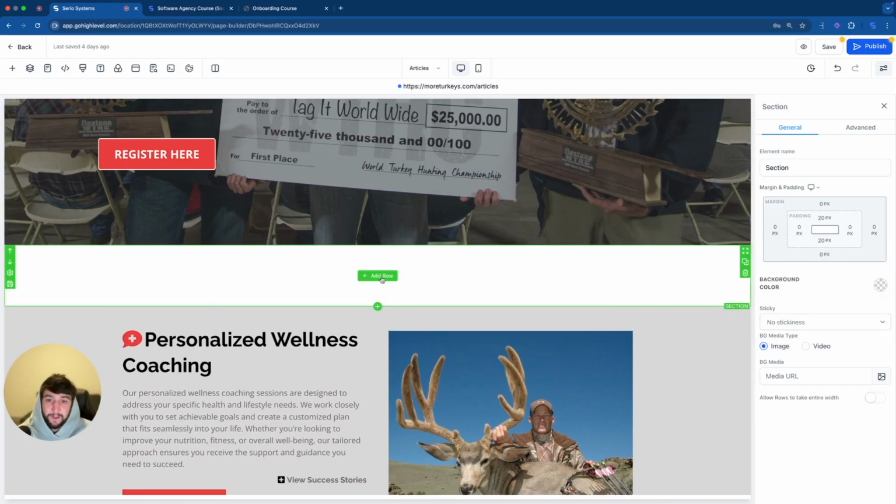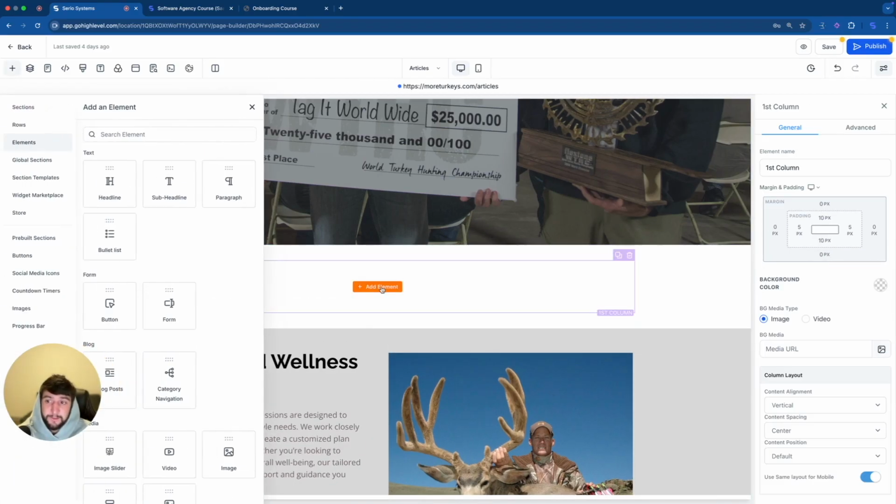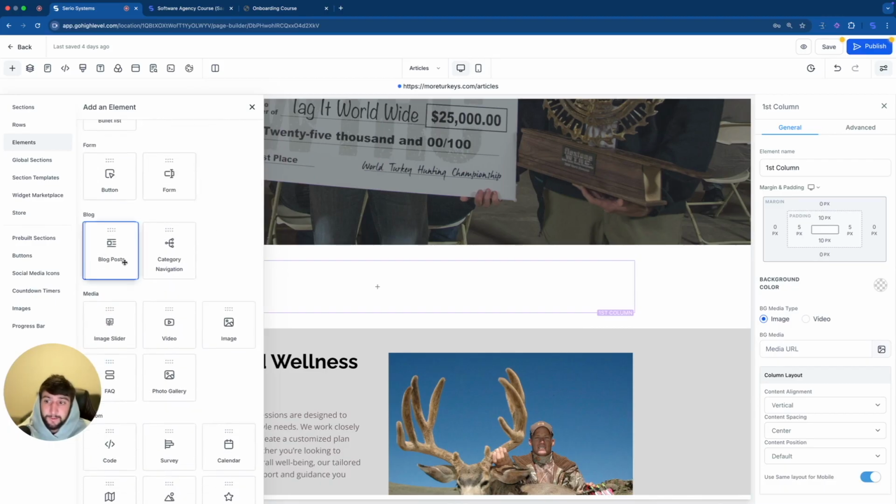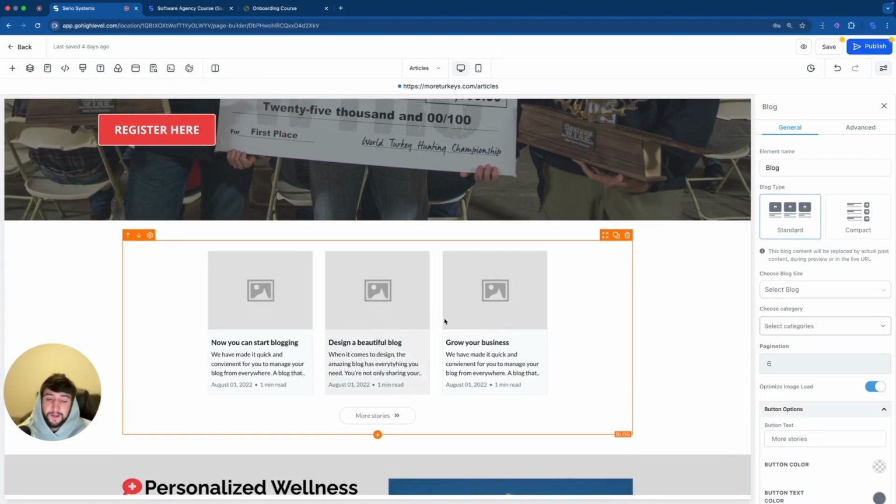No backdrop anymore. We're going to click on add row, add column, plus element, and we're going to find blog posts, put it right here. And this is where we can put in the blog posts. So once he has his articles ready to go, he can put it over in the blog section of GoHighLevel and they will automatically update right here.